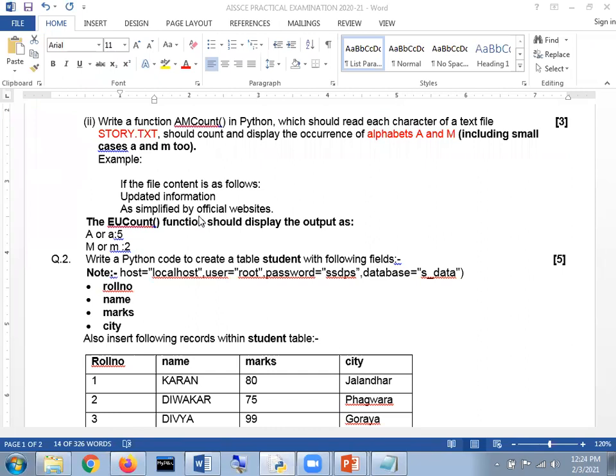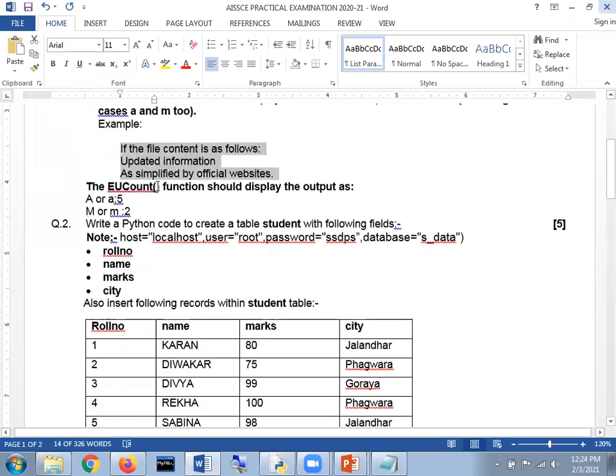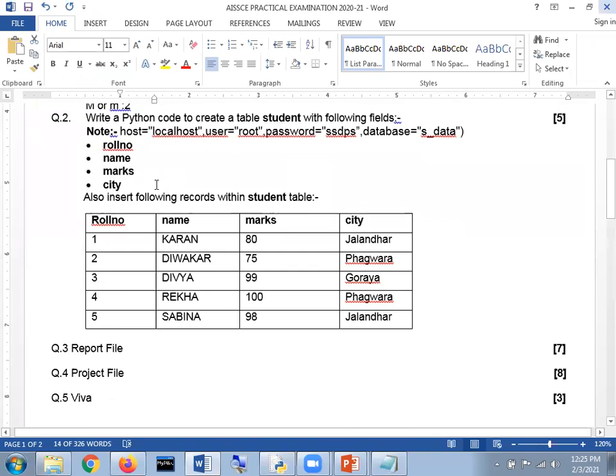Now kindly concentrate. Next program, here it is 4 plus 3 is 7. Now the second question, as per the CBSE direction, always comes from the MySQL interface with Python, where you are supposed to send a query from Python to MySQL for performing anything in the database. So what we are going to do here, it's my humble request, kindly concentrate.